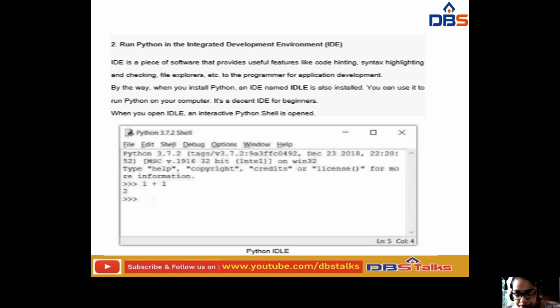So here it will be very easy for persons who are going to write programs, and they can easily run the Python code on that computer. So it will be very decent for IDE beginners. This is the look of the Python integrated development environment. If you open IDLE, an interactive Python shell like this is opened.